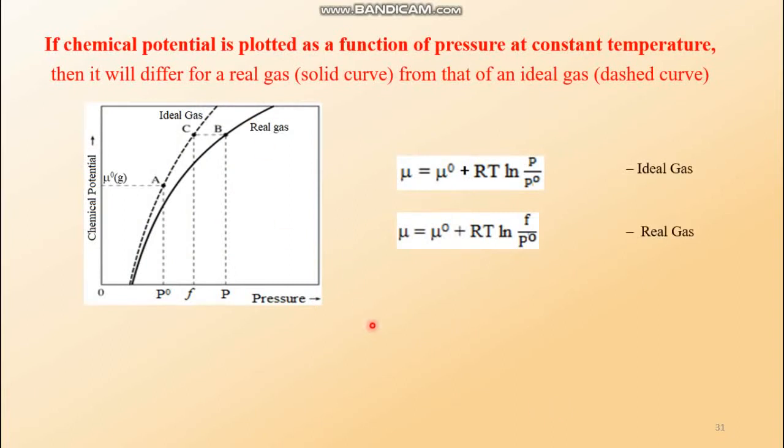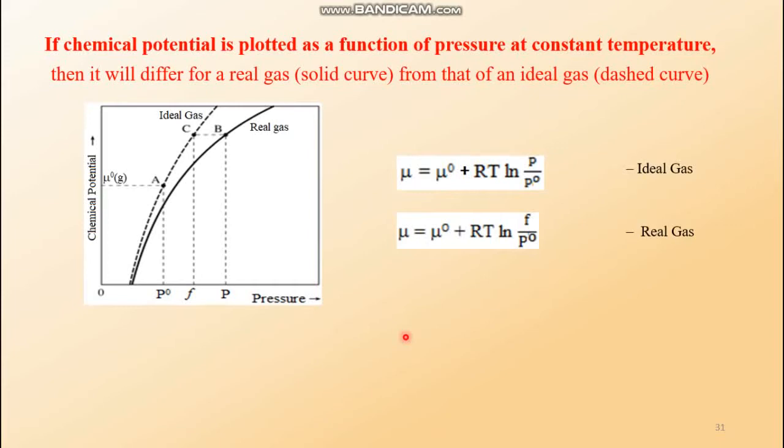Now the main vital part of this lecture, that is the concept of fugacity. Fugacity is actually the idealized pressure of a real gas. When you are determining the pressure, you are determining the pressure of a real gas. But you know from the van der Waals equation that the exact or actual pressure is not determined.